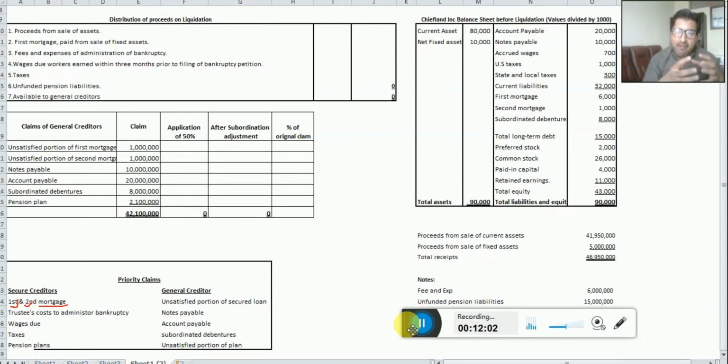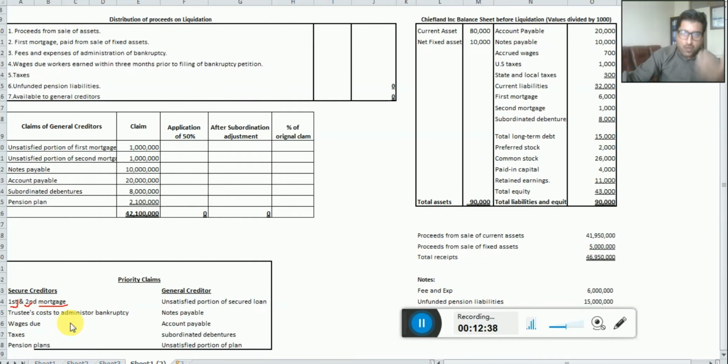And whatever the value we are receiving from that land, out of that value we are paying the first and second mortgage. We are not paying the first and second mortgage out of other resources we have. Only out of that collateral we have sold. We are paying the first mortgage in the secured creditors. Yes, we are paying the rest of the value of the mortgage which is not satisfied here in the secured creditors, in the general creditors. But a portion which is satisfied here in the secured creditors is only the value of the collateral.